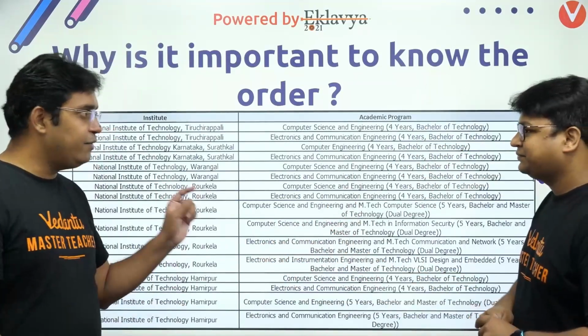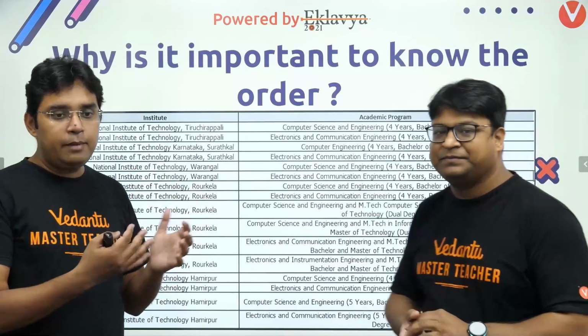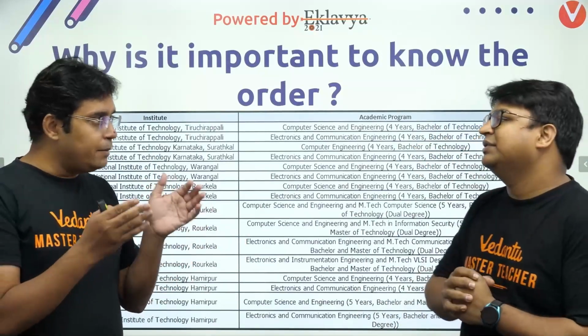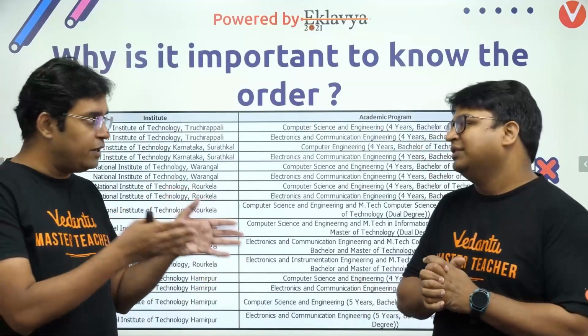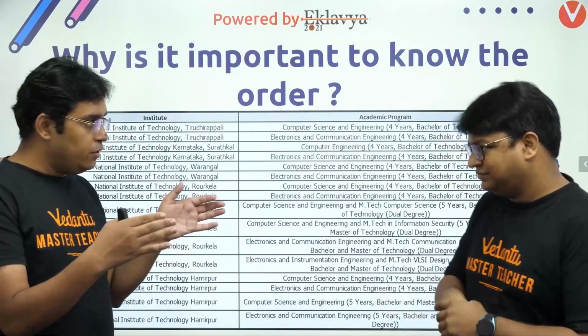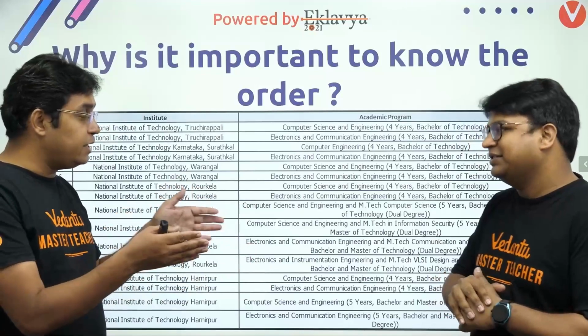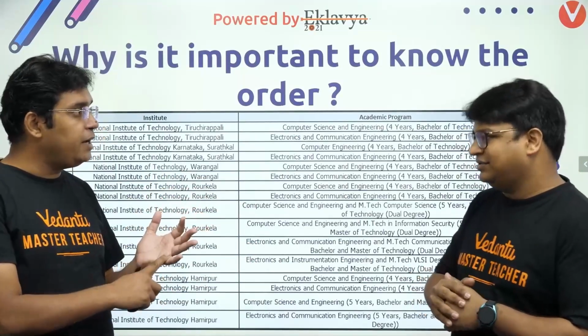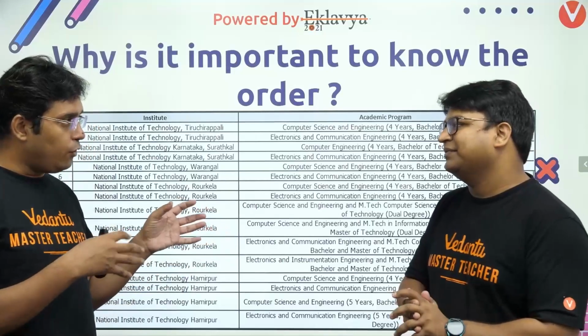I think I will add one thing here, sir, that at our time the counseling used to be separate for IIT and NIT. So it was a simple thing to plan for two different things. But now it consists of not both the things, actually four things. IIT, NIT, IIIT and GFTI. So we have to take care of all four things.